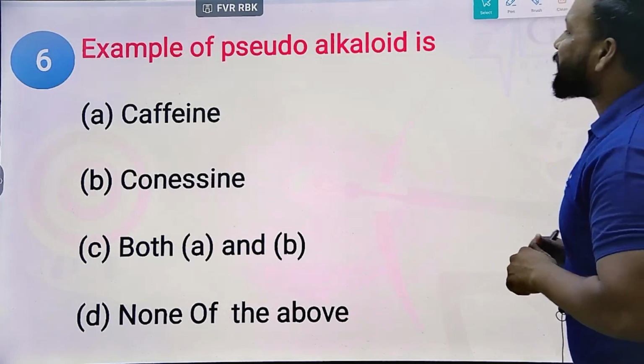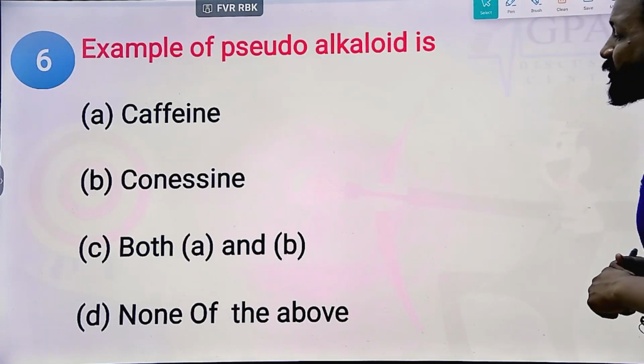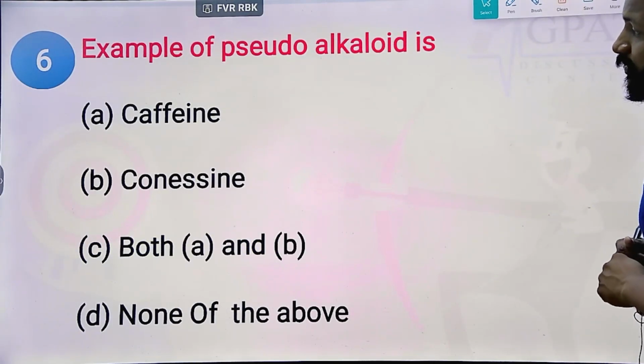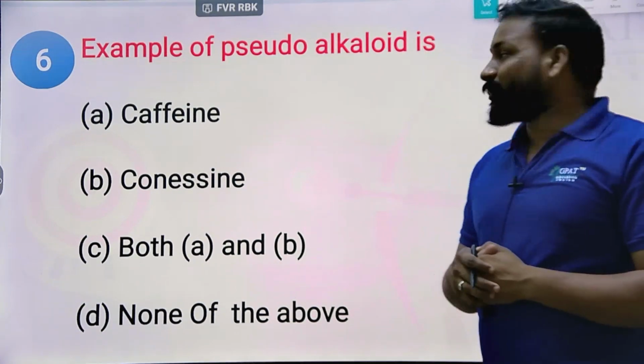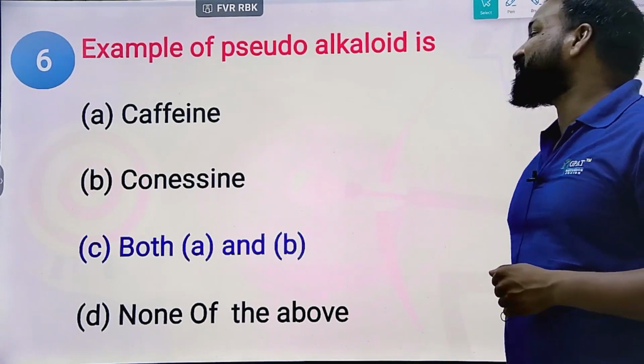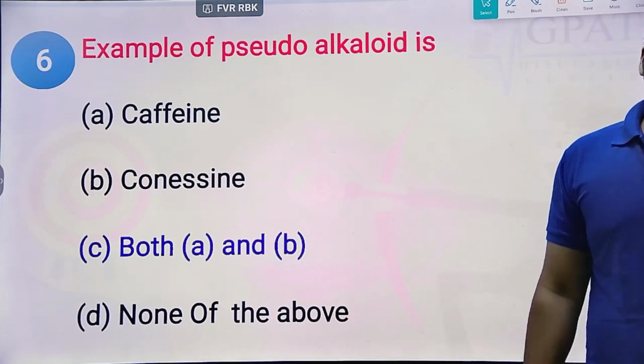Do remember the examples for pseudo-alkaloids. What was the best example? Purine alkaloid, caffeine, as well as coniine.